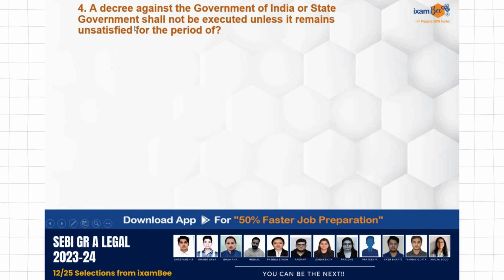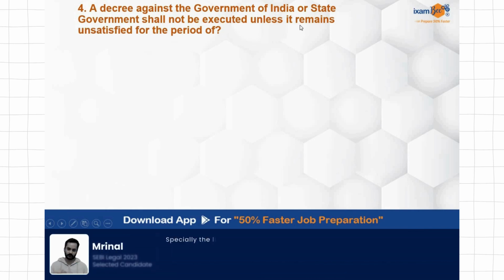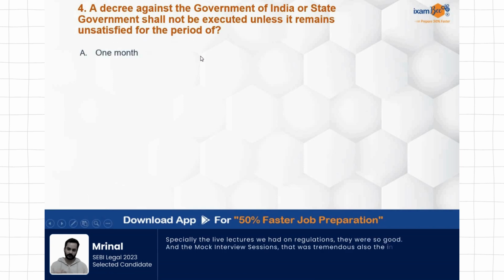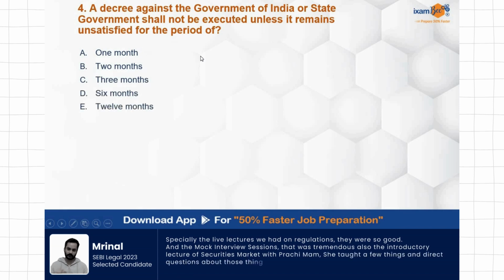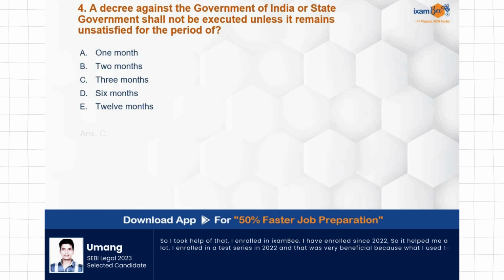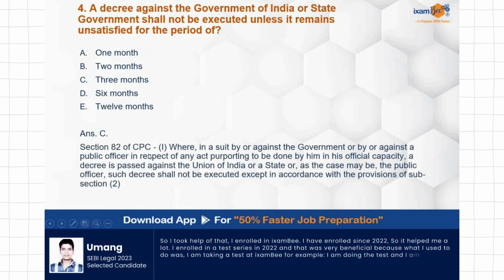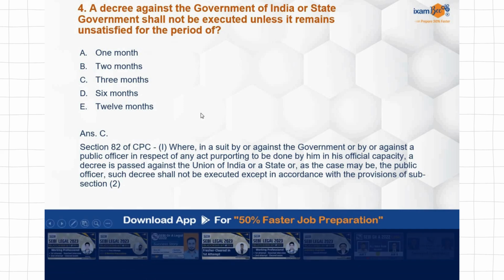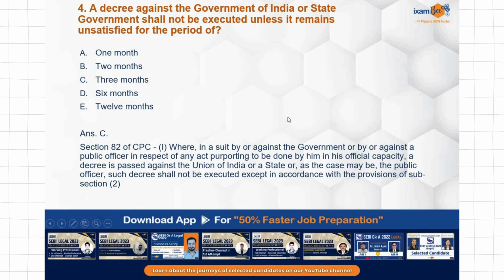Decree against the Government of India or state government shall not be executed unless it remains unsatisfied for the period of 1 month, 2 months, 3 months, 6 months, 12 months. So when there is a decree that is against Government of India or Government of State, it shall remain unsatisfied before execution for how much time? For a period of 3 months. Section 82 of CPC provides for this time period. Like we have the notice period under section 80, we do have this period as well in section 82 of CPC.